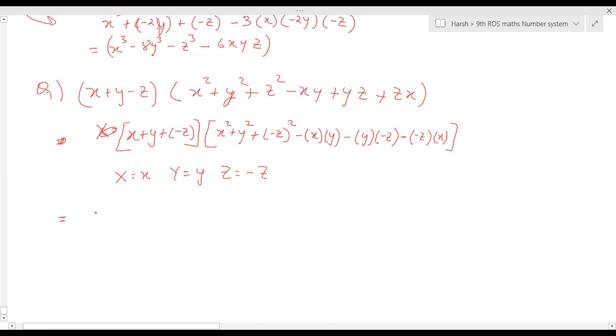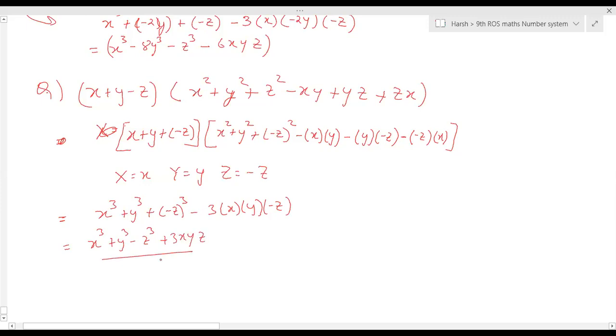So x cube plus y cube plus minus z cube minus 3 into x into y into minus z, which is x cube plus y cube minus z cube plus 3xyz. Anyone has any doubt?